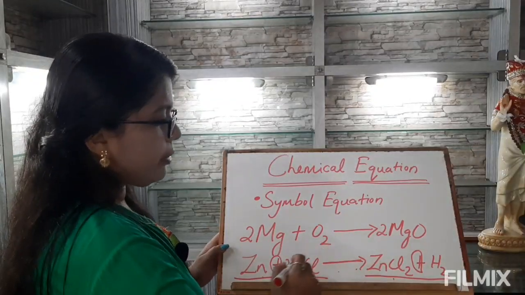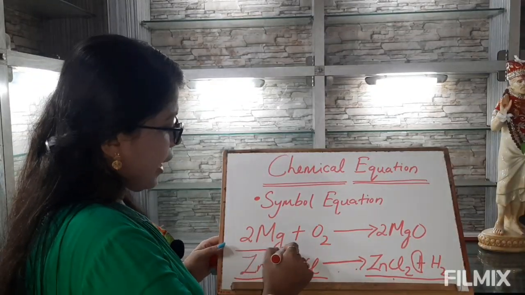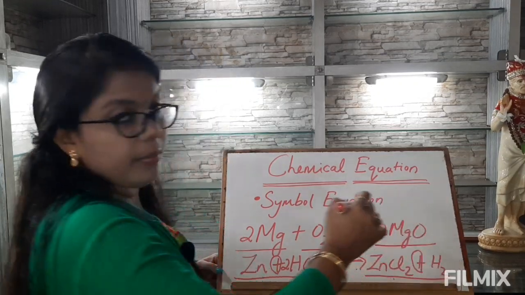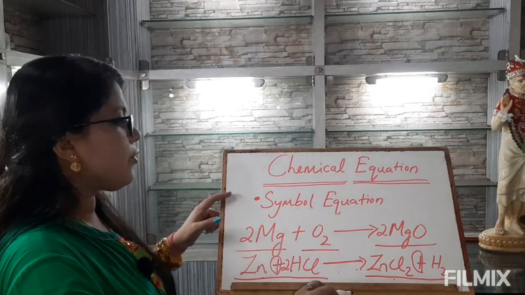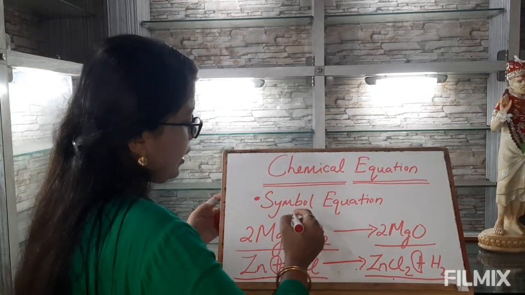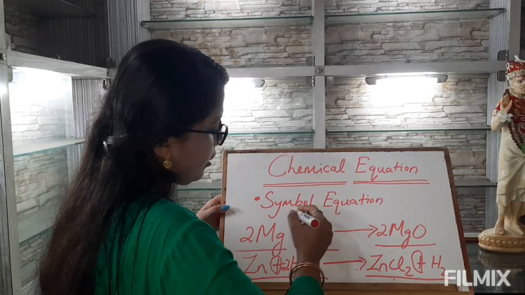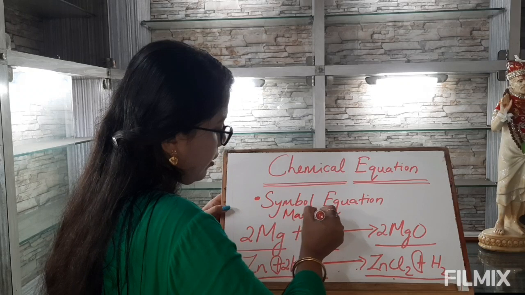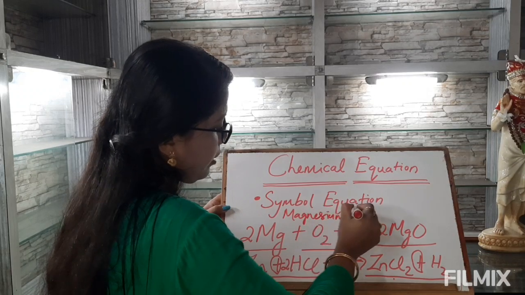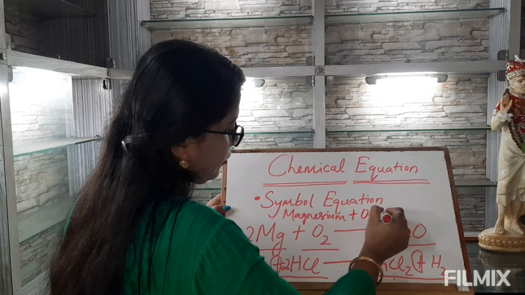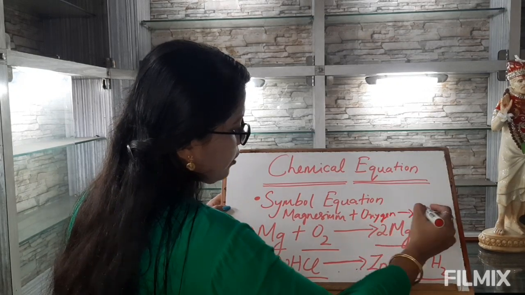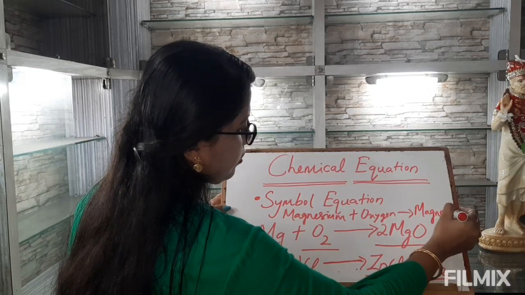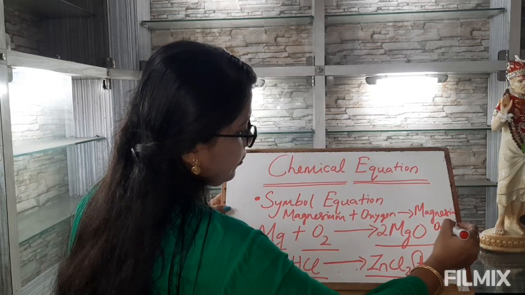Here, for example, we see 2 atoms of magnesium react with 1 molecule of oxygen to give 2 molecules of magnesium oxide. But in the case of a word equation, if we write the same equation in words, we write it this way: magnesium plus oxygen gives rise to magnesium oxide.